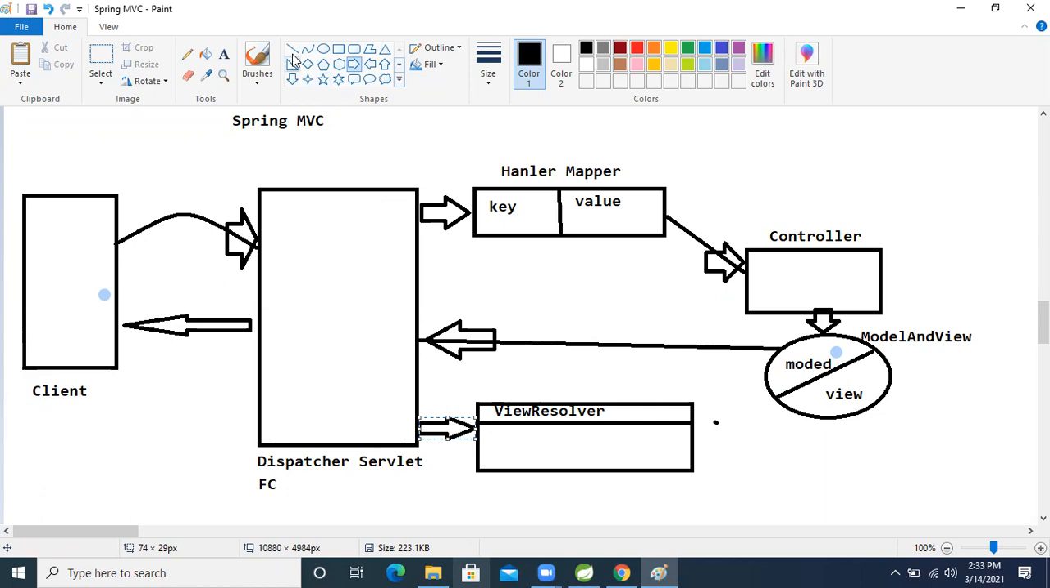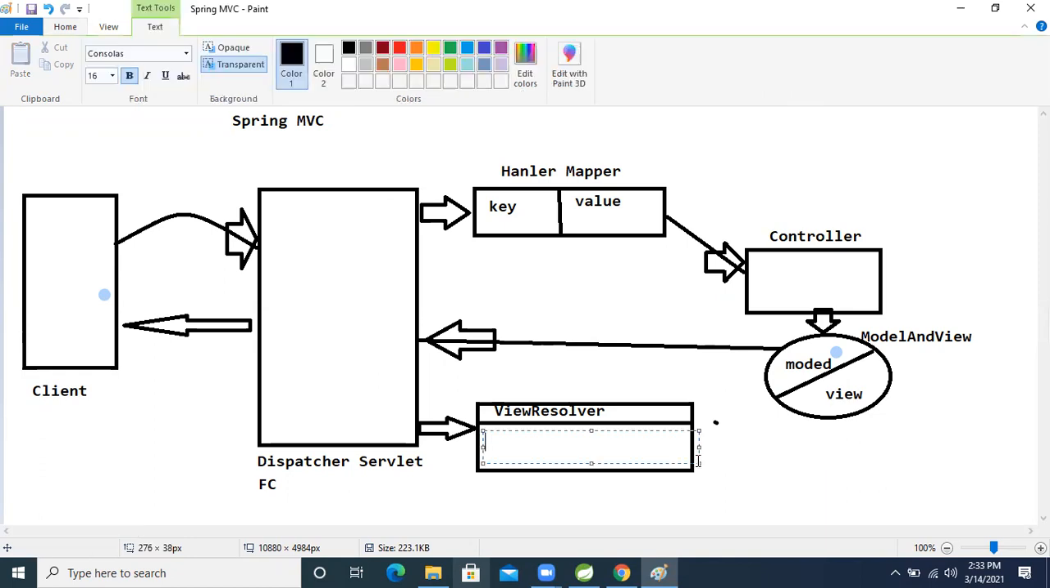So here we will decide it. Inside that view resolver, two methods are there. What are they? Prefix and suffix. I will tell what the prefix and suffix are. Prefix means the location of the page, which page you want to view. Location.